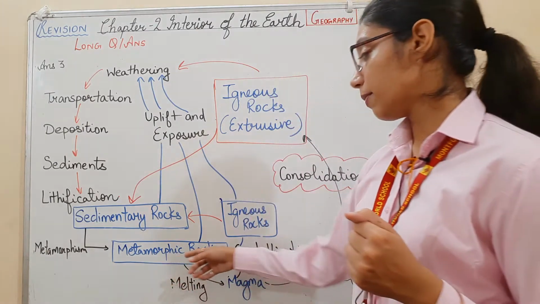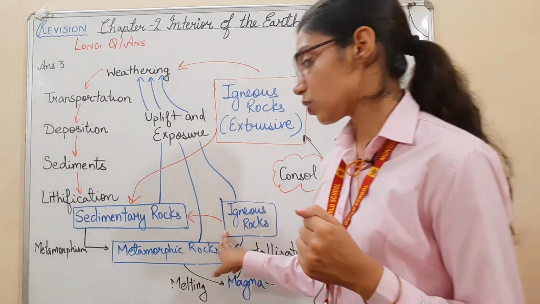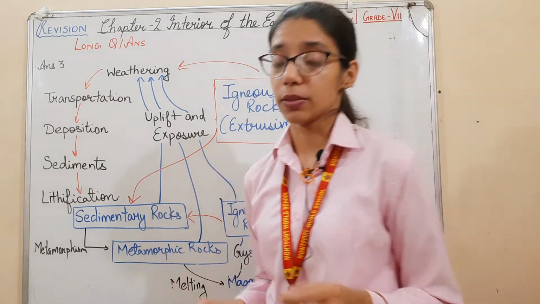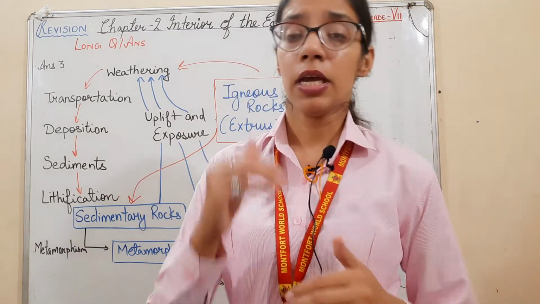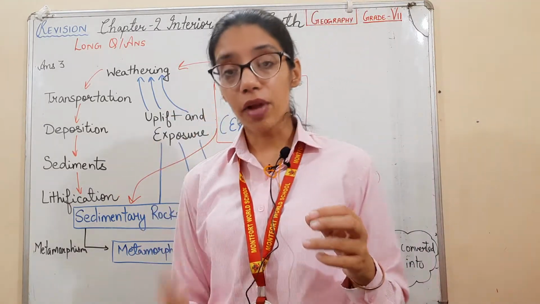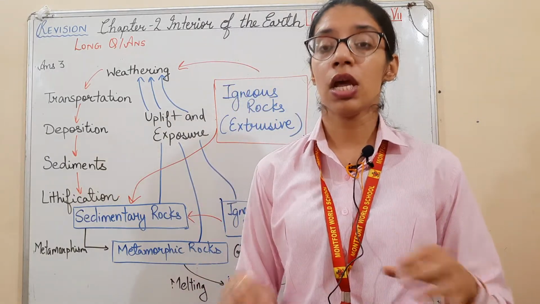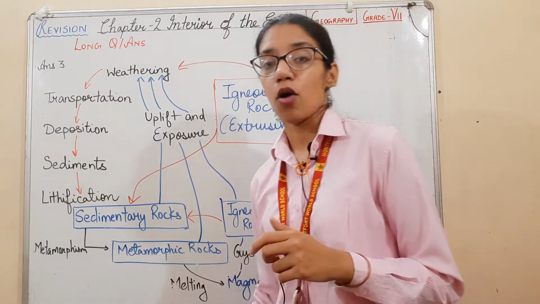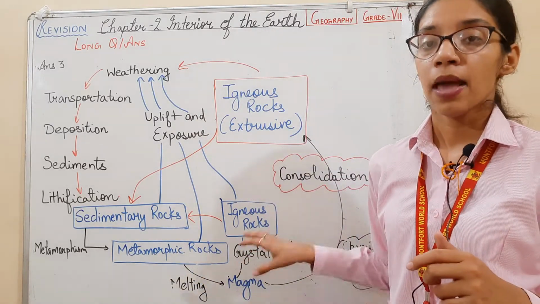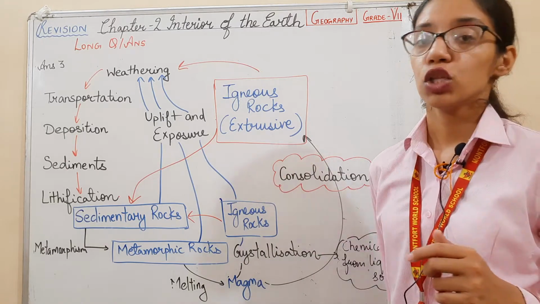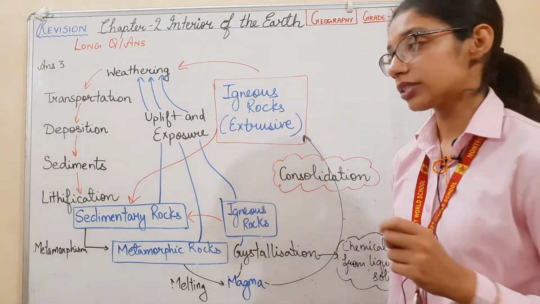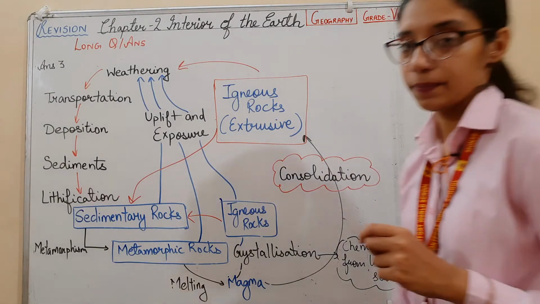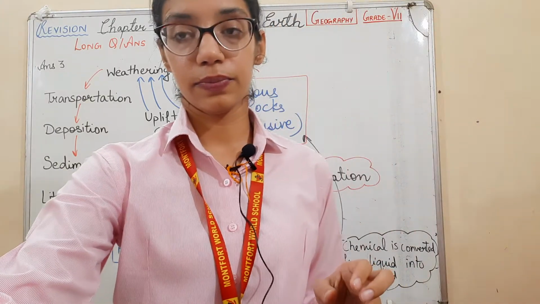Then your metamorphic rocks are formed when igneous rocks and sedimentary rocks go through metamorphism. What is metamorphism? Change in the texture, change in the mineral composition, their physical and chemical composition when they are put under intense heat and pressure. Then these metamorphic rocks are melted to form magma. Magma then changes into igneous rocks through the process of crystallization. Crystallization is a chemical process in which liquid is converted into solid. I hope you got this answer.